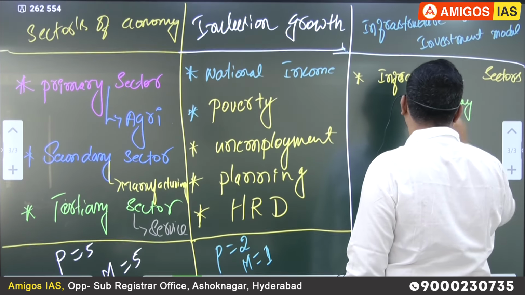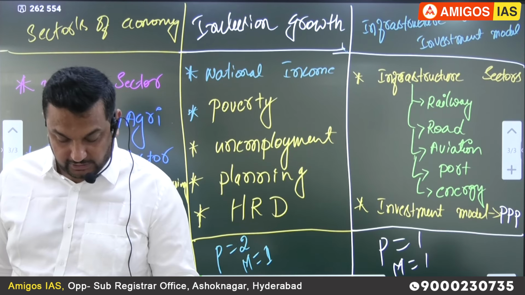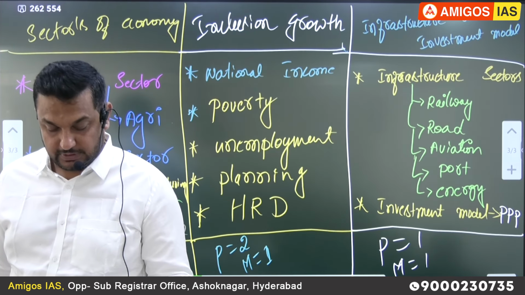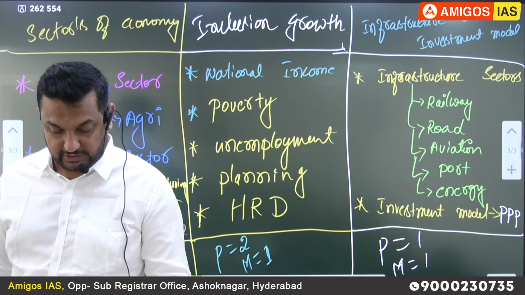Along with that, we are also going to discuss your investment models. Mainly in investment models, we'll try to cover PPP, public-private partnership. On average, 1 question in the prelims and 1 question in the mains, and even that is not regularly asked. Randomly, they ask 1 question from this topic either in the prelims or in the mains.